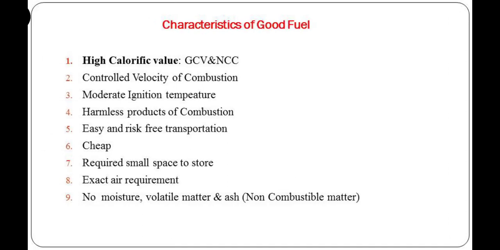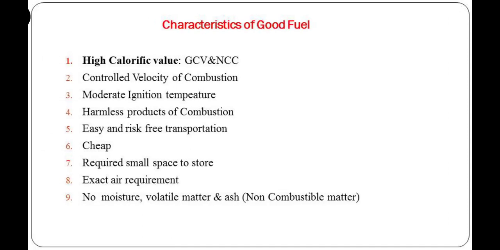So property number 1 is the high CV, calorific value, that is heat content. Total heat content of fuel is known as calorific value. The efficiency, or we can say use, of any type of fuel depends on heat content, and the heat content is related to the percentage of carbon.